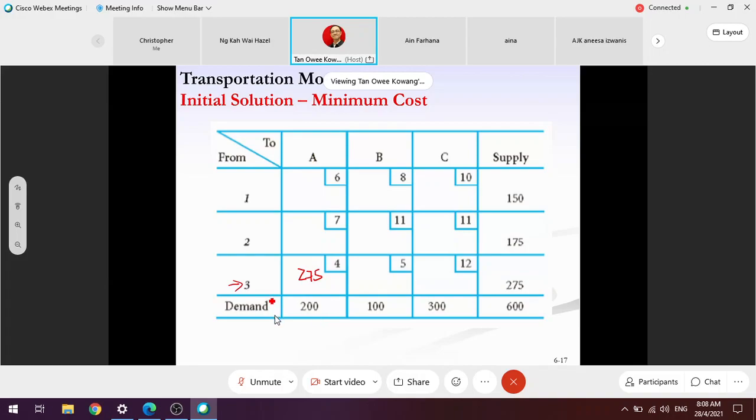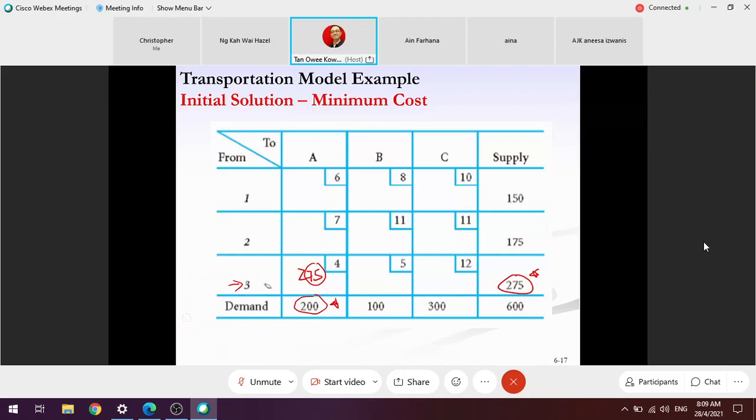If I deliver 275 from 3 to A, over demand, the 75 units will be rejected by A. They will tell 3 that I only ordered 200, I only need 200, why did you send me 275? That is the theory behind it. If you understand that, then the method is to look at these two numbers, then select the smallest. So definitely the smallest is 200.